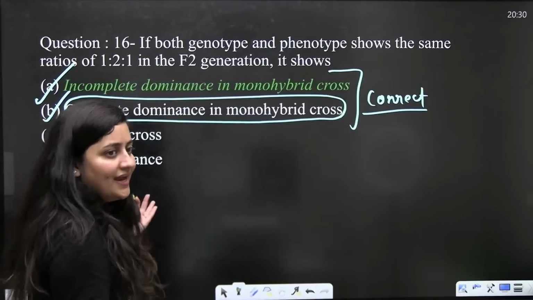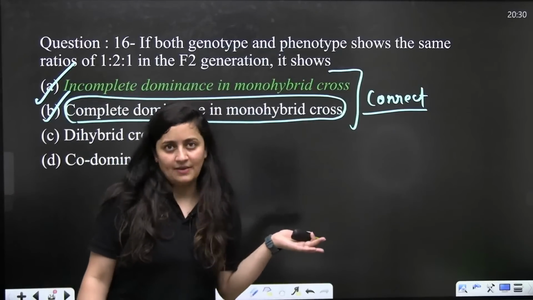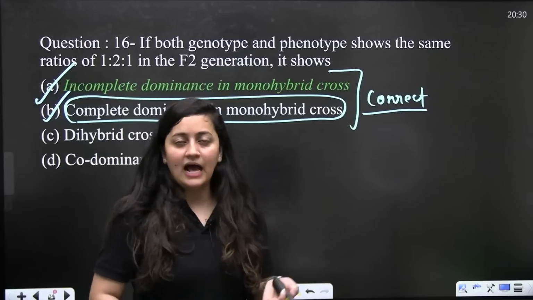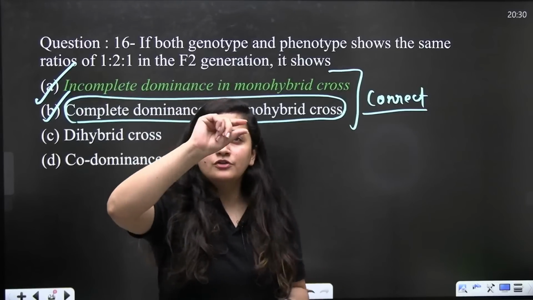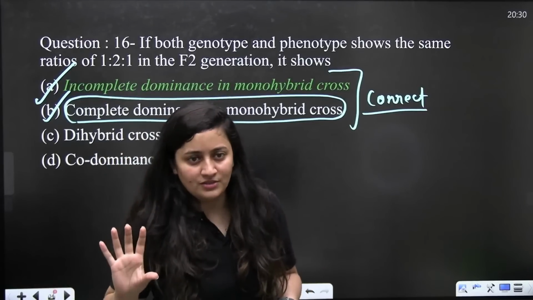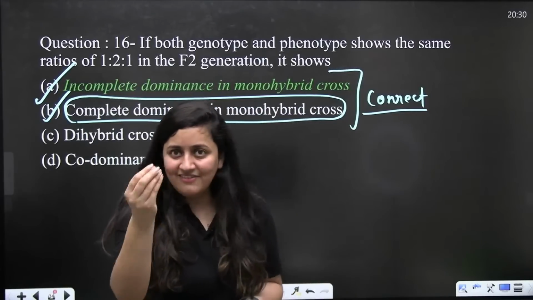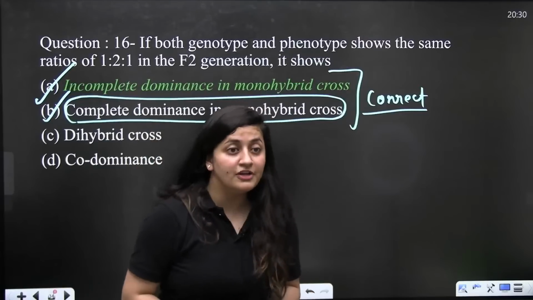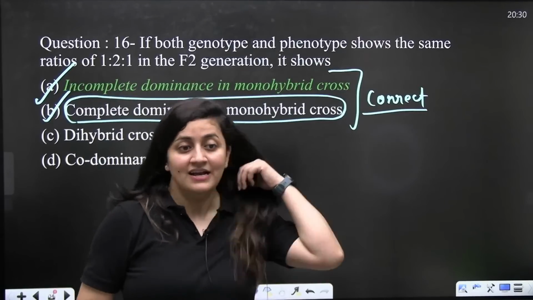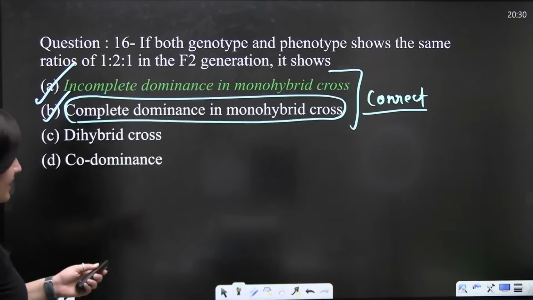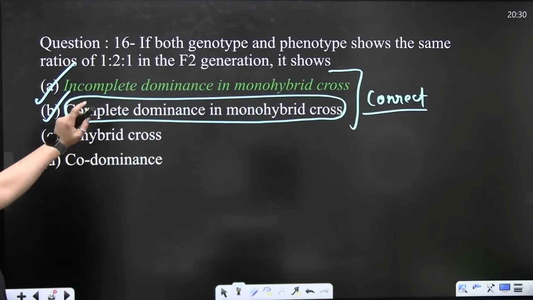You know that NTA used to ask such questions in the NEET examination, because it is the rule of NTA that they will make mistakes in some of the questions. Remember, in the case of codominance, and even in incomplete dominance, the phenotypic and genotypic ratio are both the same, guys, right? So that is why I am mentioning both are correct here.